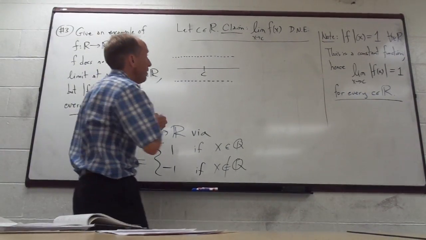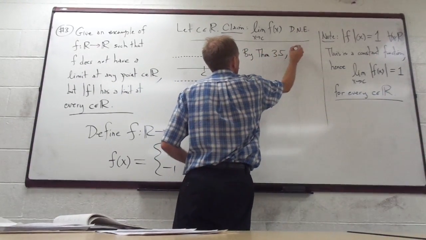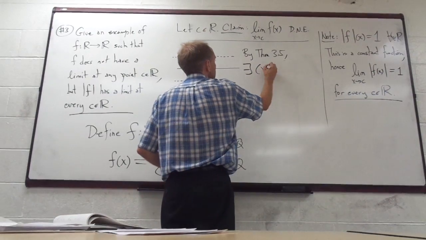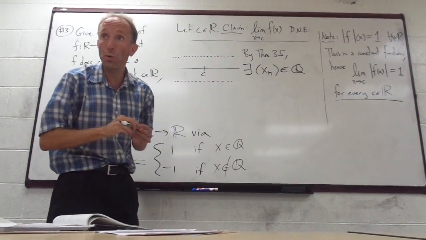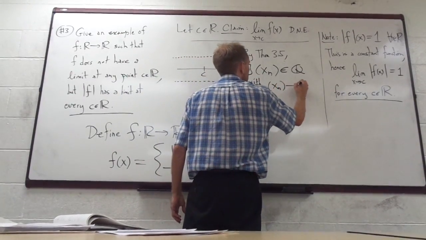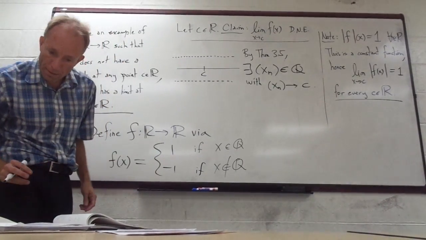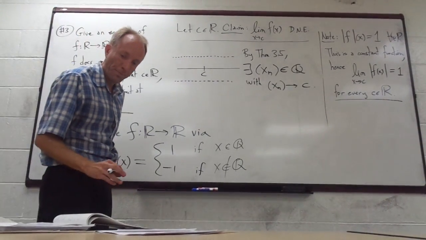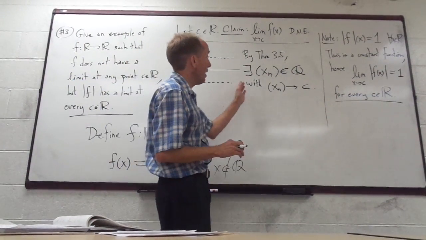Theorem 3.5, right? So by Theorem 3.5, there exists a sequence x_n with values in Q, with x_n converging to C. We actually did this in class. This was one of the results in class. So we have that sequence.